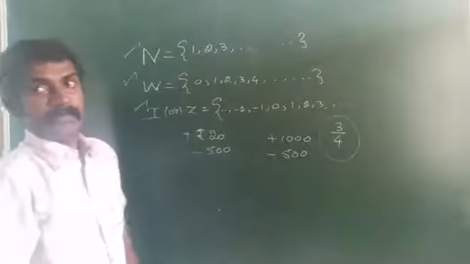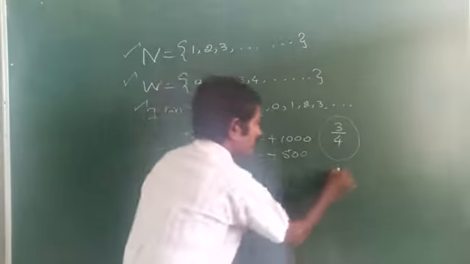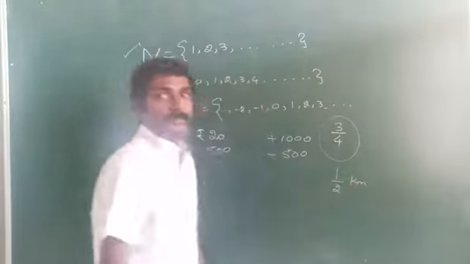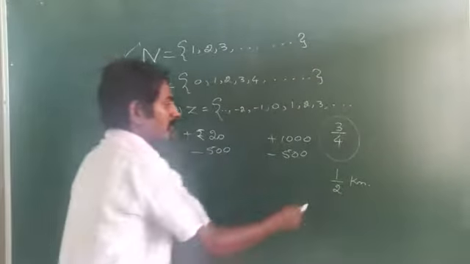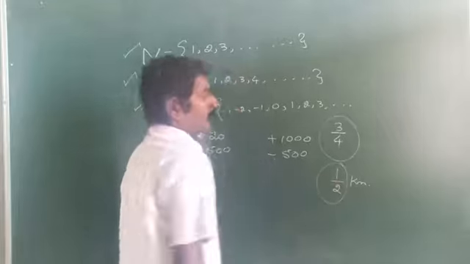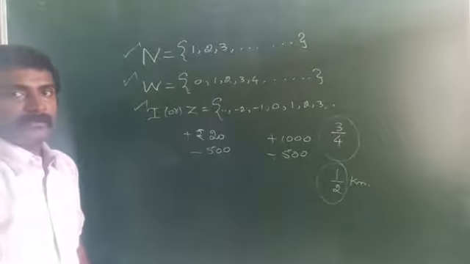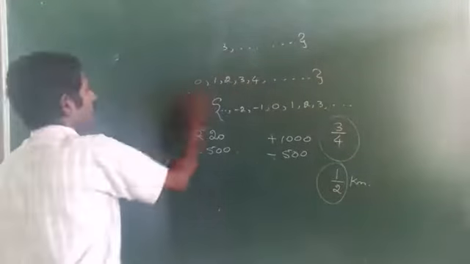Alright, a submarine goes half a kilometer below the sea level. So these are called as rational numbers. These are called as what? Rational numbers. Are you getting here? Yes. Now, first you have to define what is meant by rational number.